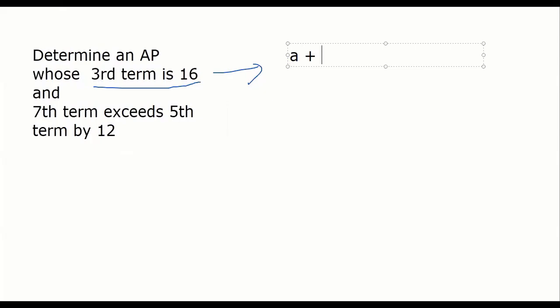A plus third term is this, right? Yes, sir. Equal to 16. So that is the first equation. Everybody, the third term is A plus 2D, right? Yes, sir. I told you, A plus (n minus 1)D. Put 3 in place of n, so A plus 2D equal to 16.